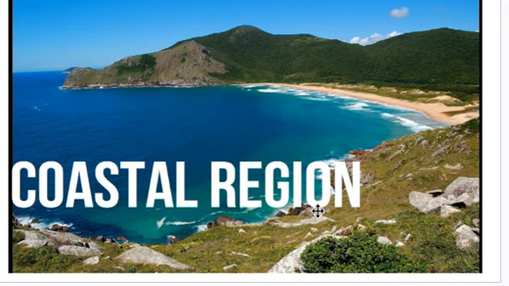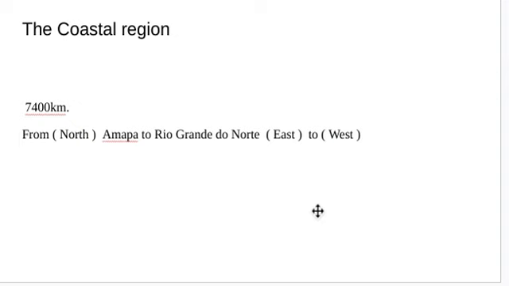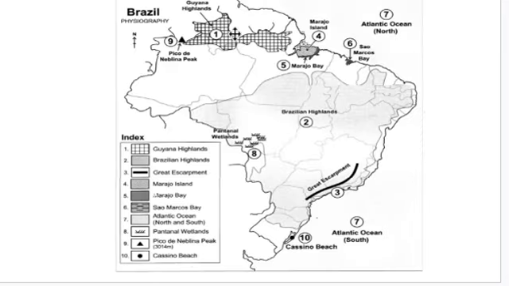And then the coastal region. What is the coastal area? Like in India also we have coastal areas around the peninsula side. Here also the coastal areas are there, about 7,400 kilometers. It starts from Amapa in the north to Rio Grande do Norte in the east, and extends to the west. You can see, Amapa is here, and then Rio, and from here to here.